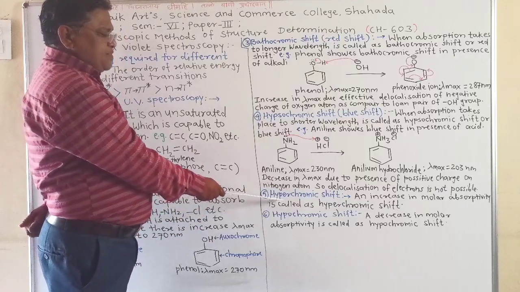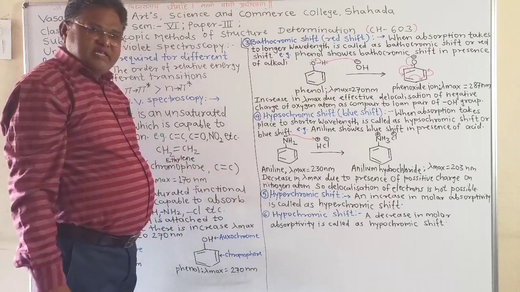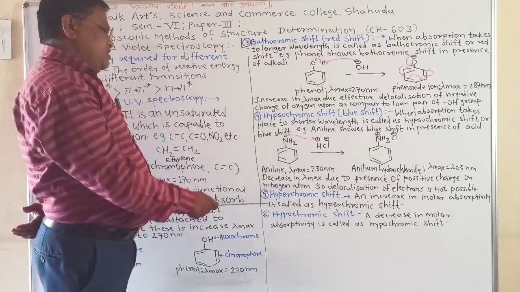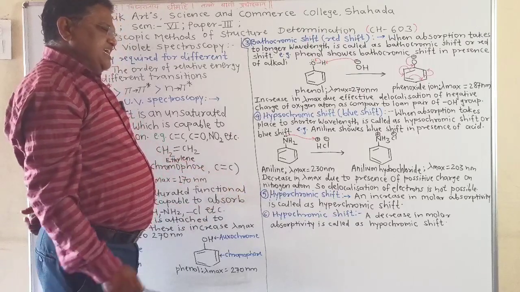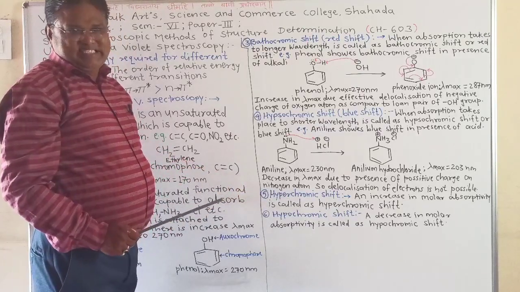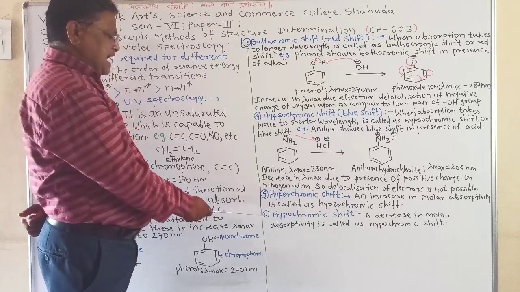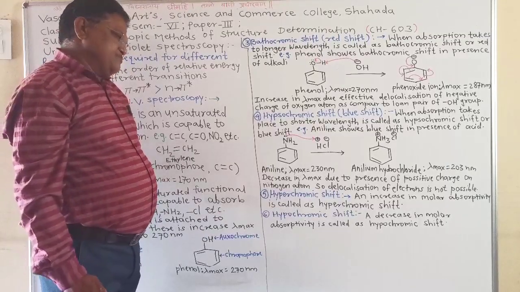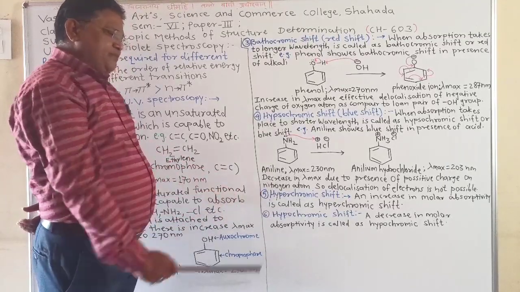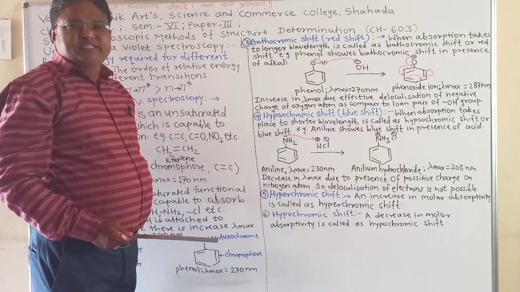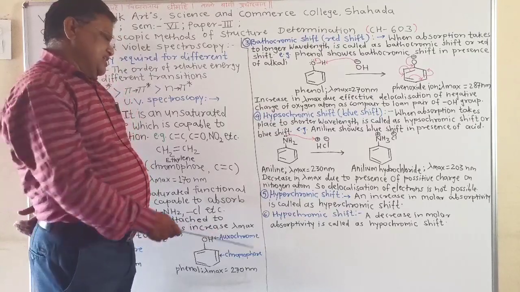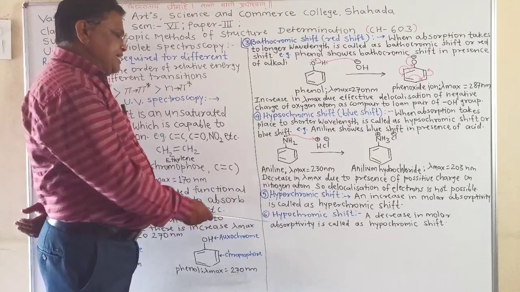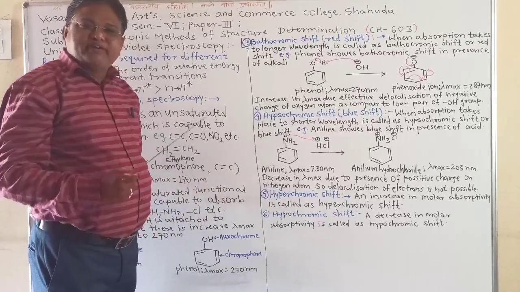The next term is hyperchromic shift. Hyper means high, large. In hyperchromic shift, an increase in molar absorptivity takes place. And the last term, that is hypochromic shift. Hypo means less. A decrease in molar absorptivity is called hypochromic shift. In short, in hyperchromic shift, molar absorptivity increases, but in the case of hypochromic shift, molar absorptivity decreases.